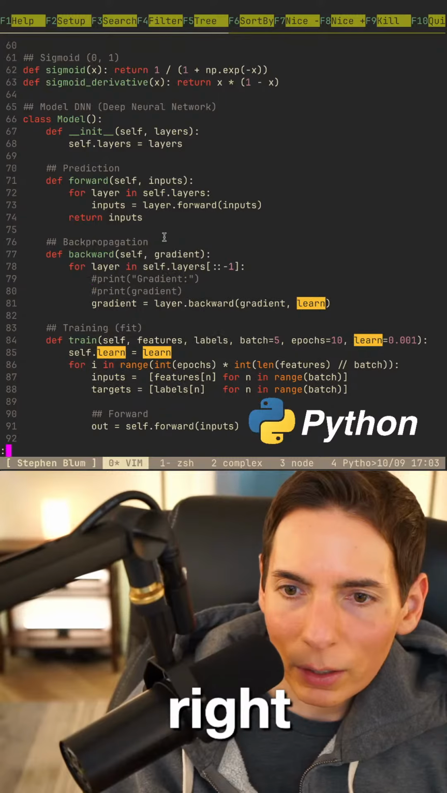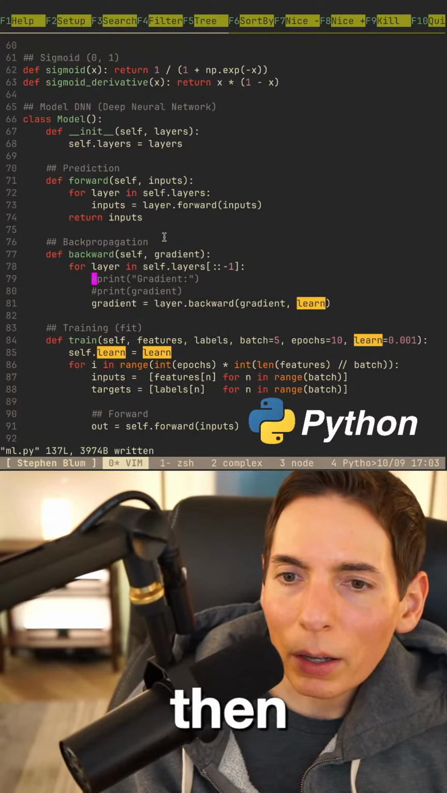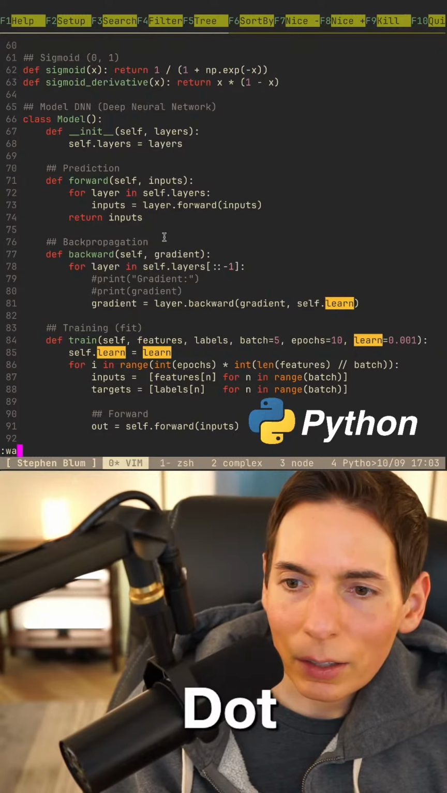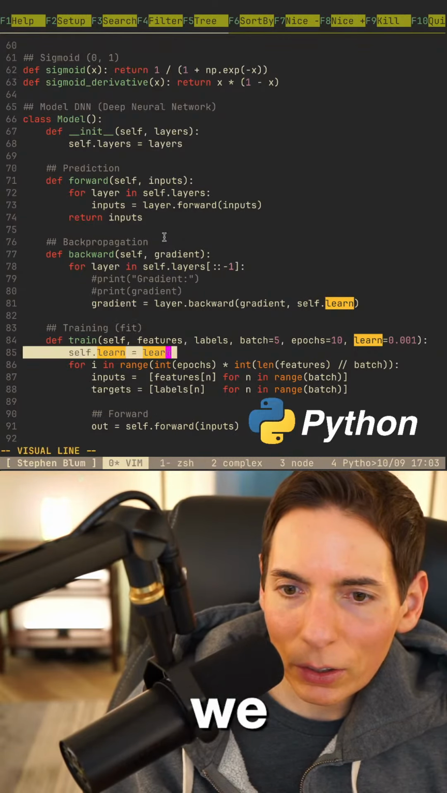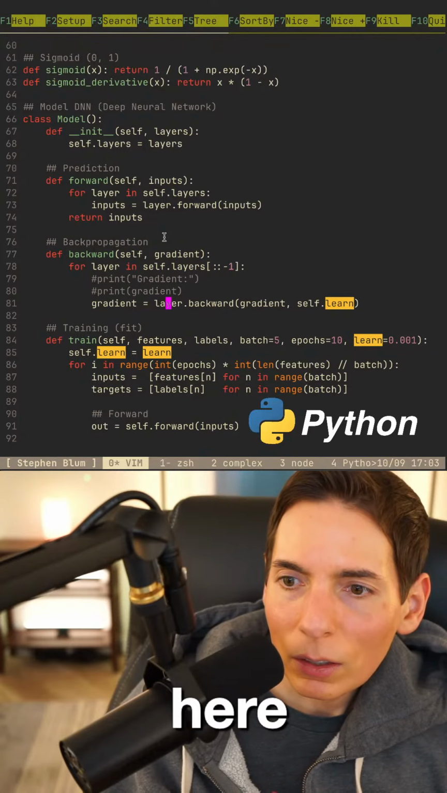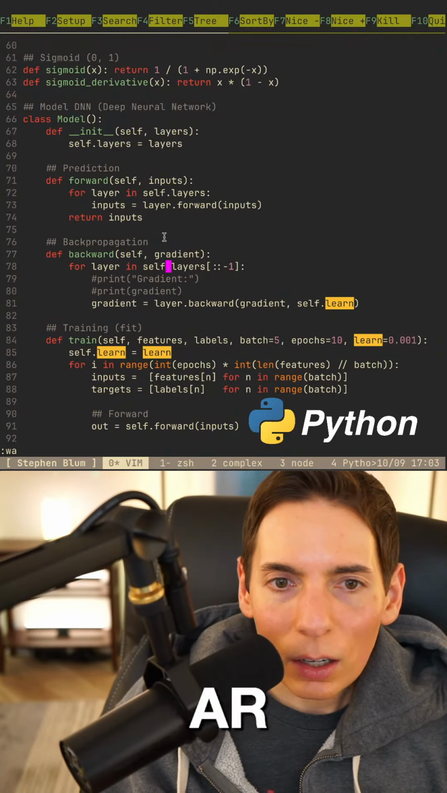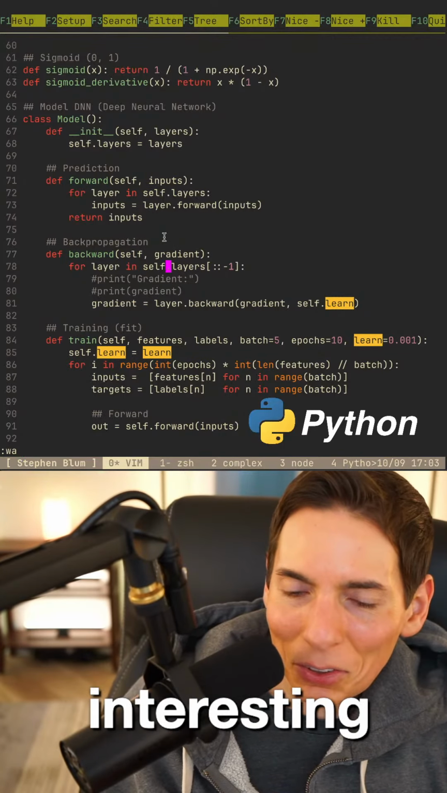Learn there. Let's get rid of that. And then we've got our self.learn. Let's see, self dot. I think that'll be fine because we've defined it here. And so we've got it here, and that should work. I think we're almost there.